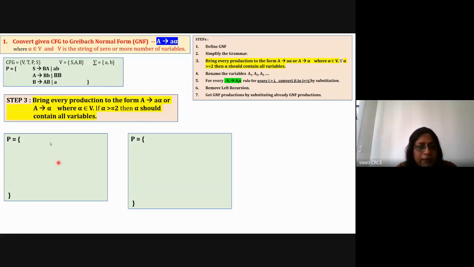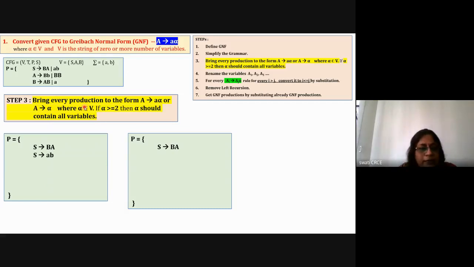So here I'm taking every rule, writing each and every rule, and trying to convert it. I'm going to apply step 3 on the rule, and then write the answer here. So take the first rule, S is equal to BA. Now check whether it is of the type A is equal to small a alpha. Here the small letter is not there, but A is equal to alpha with all variables. So here all variables are there. So that is fine. So I'm taking this rule as it is, as it is already as per this rule.